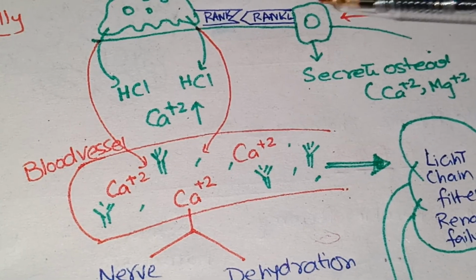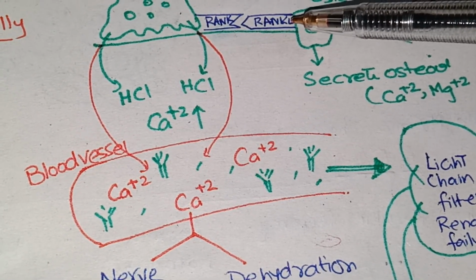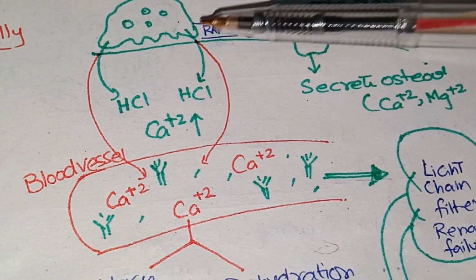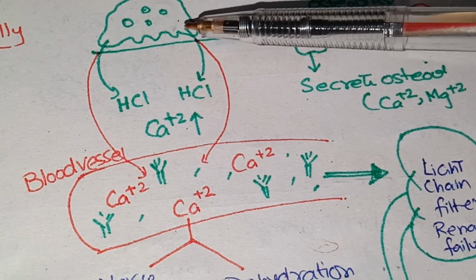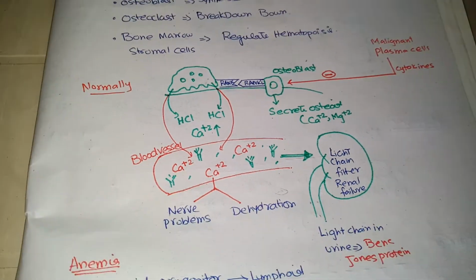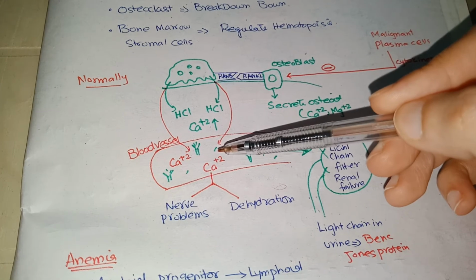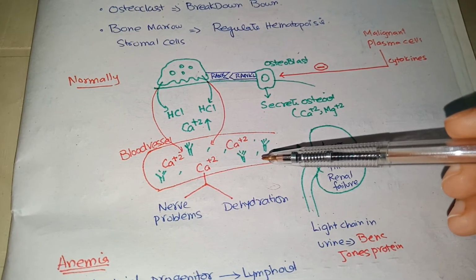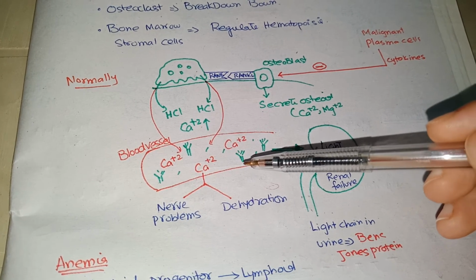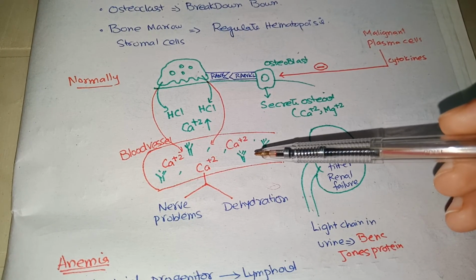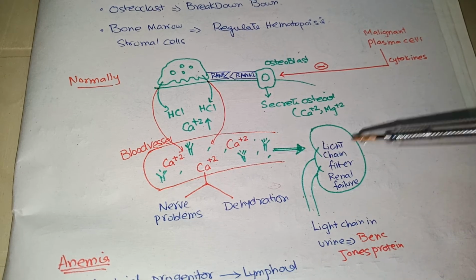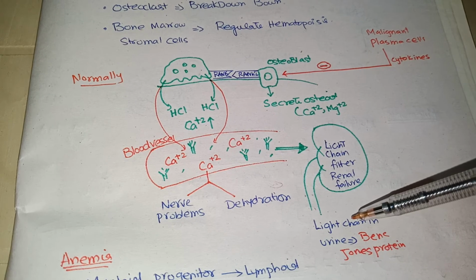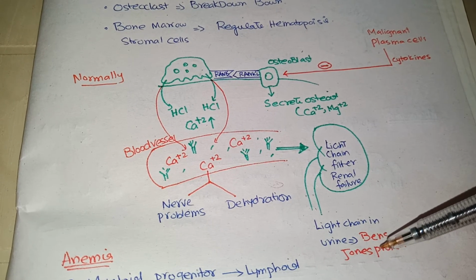As you can see here, this is the RANKL receptor, and this RANKL binds through the RANK receptors on the osteoclast, and as a result osteoclasts activate and cause bone destruction. In addition, plasma cells, which are neoplastic plasma cells, secrete abnormal antibodies, mostly light chain, and these light chain antibodies filter through the kidneys causing kidney damage, and when these proteins appear in the urine, these are called